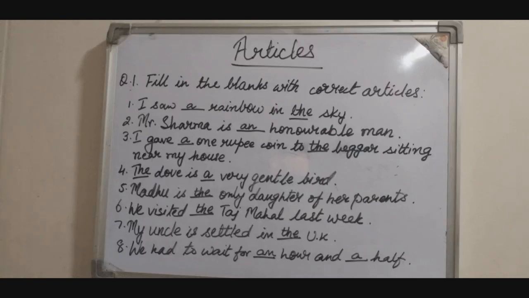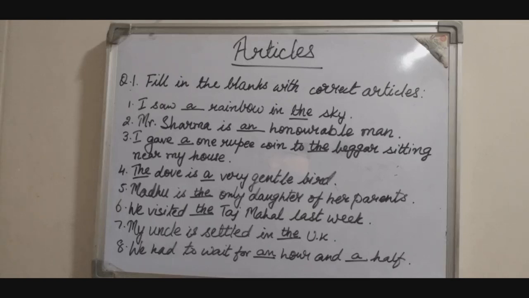Sentence number 5, Madhu is dash only daughter of her parents. So again, pointing out a specific person. So the only daughter of her parents. Number 6, we visited dash Taj Mahal last week. So the correct answer would be we visited the Taj Mahal, because it is pointing out a specific monument. So the Taj Mahal. Number 7, my uncle is settled in dash UK.